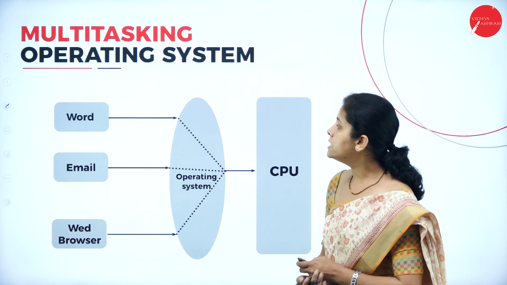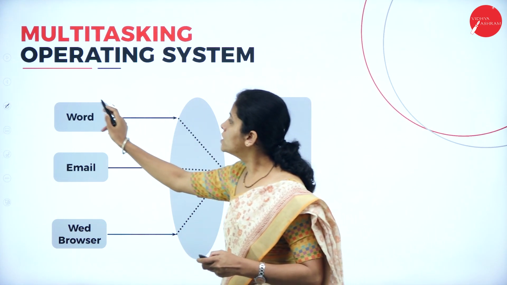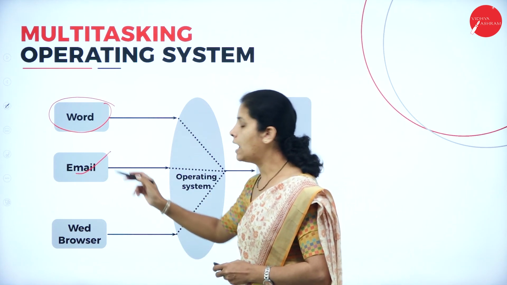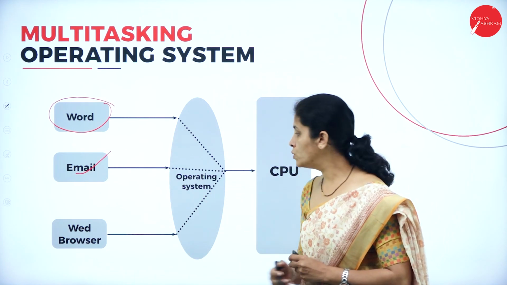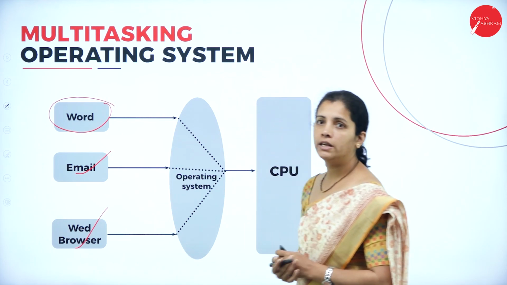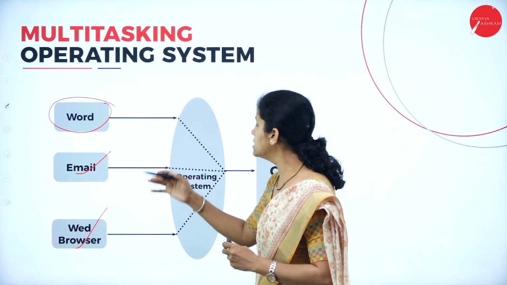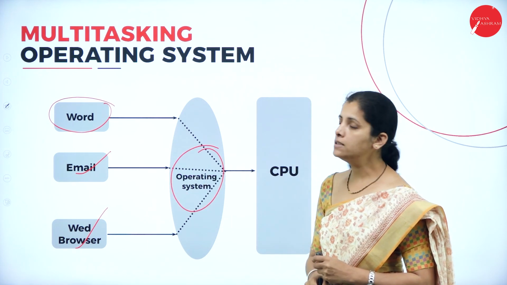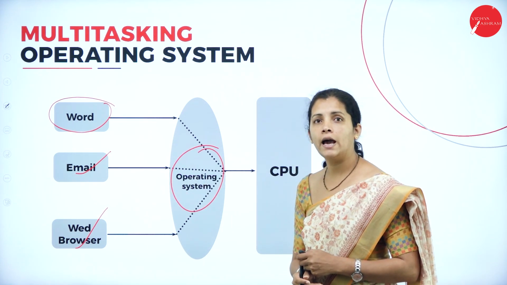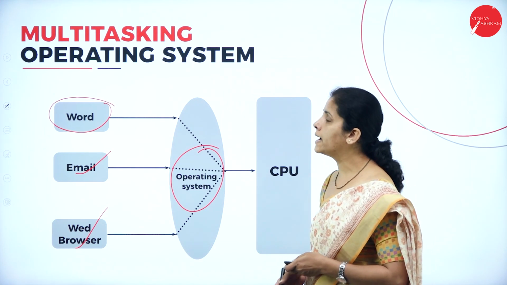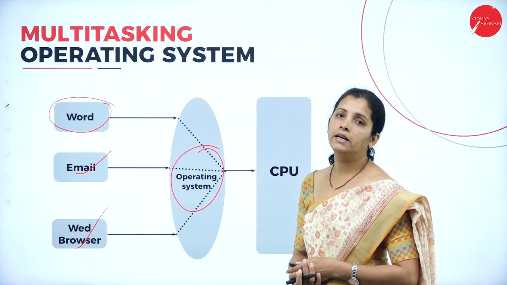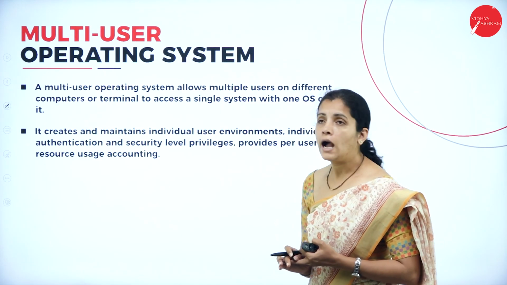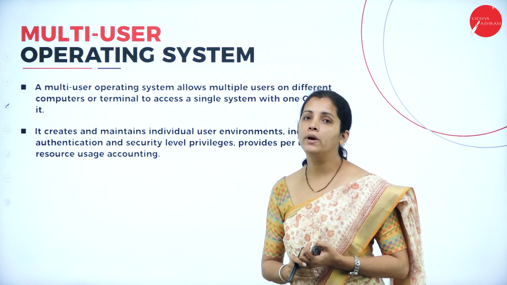Now see here, I want to work with Word. At the same time, I want to check email, and at the same time, I want to browse. Now, dear student, all these things are input to the operating system. That means all these things are carried out simultaneously by the operating system, and it is the capacity of the CPU.